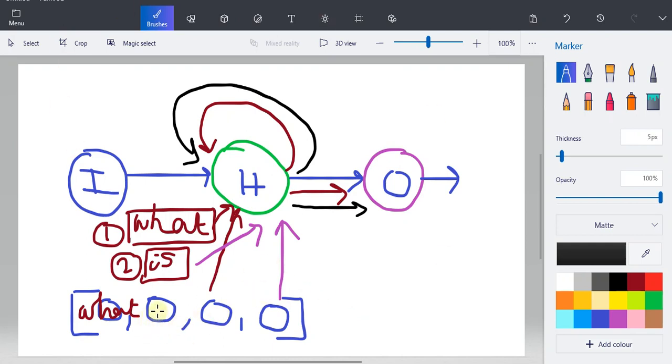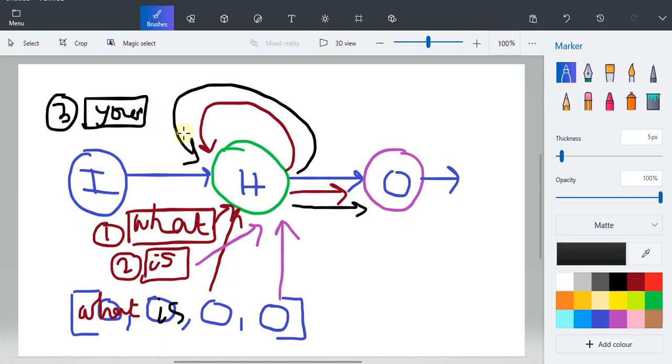So what is the modified hidden state now? It is "what" and "is", and the remaining two are 0. And what is the next input? Here, number 3, the input is "your".